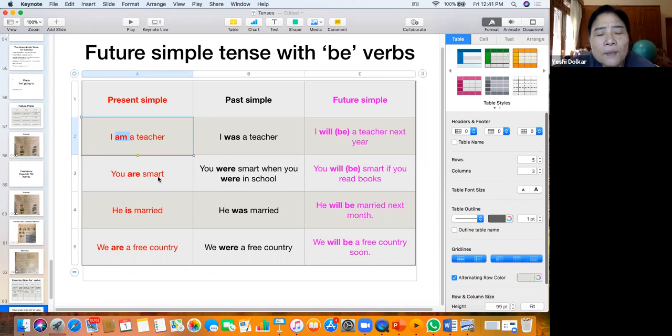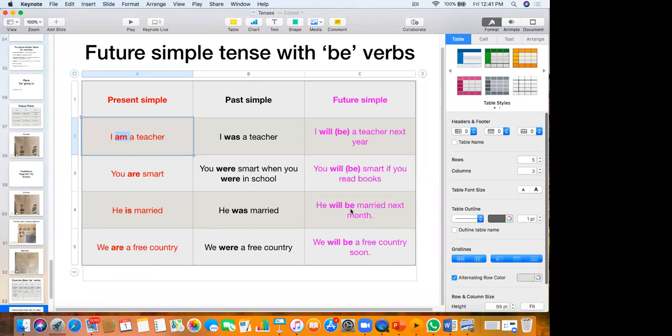So you are smart. You were smart when you were in school, past tense. You will be smart if you read books. He is married. He was married. He will be married next month.